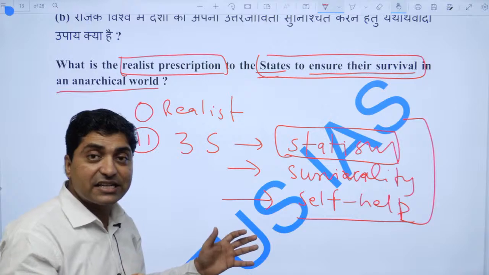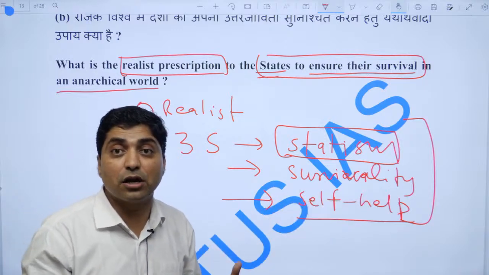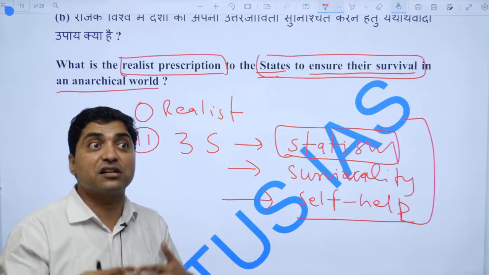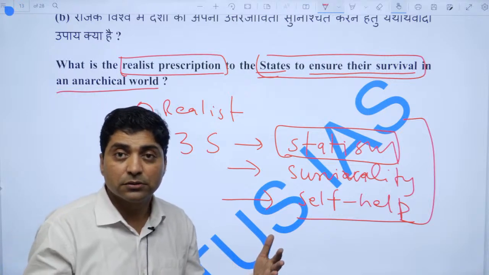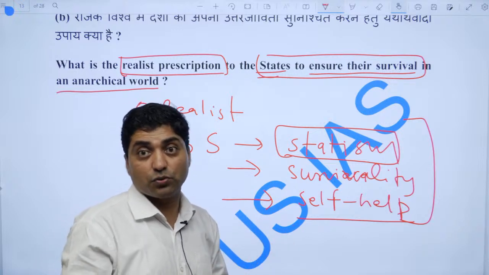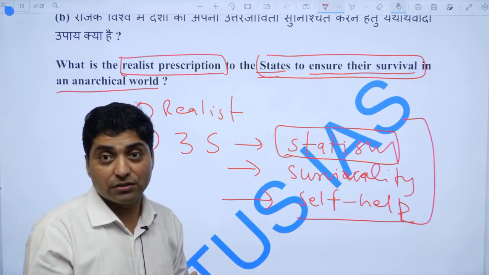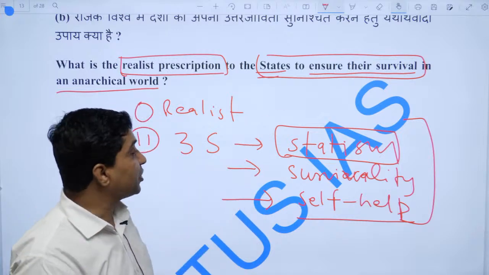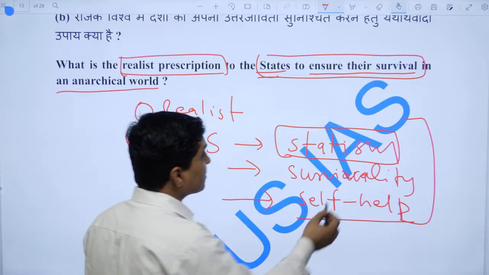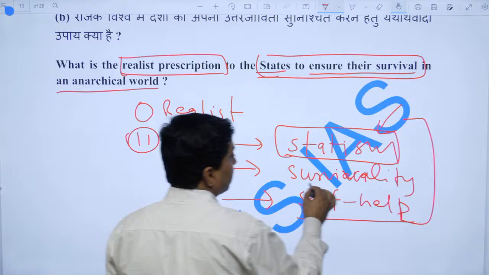Why is it anarchy in the international system? Because there is no overarching authority, there is no international government, right? And therefore each nation state wants to have more power, to find security. So this is statism. Now come to survival, right?